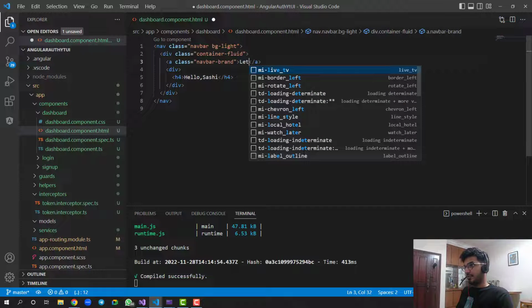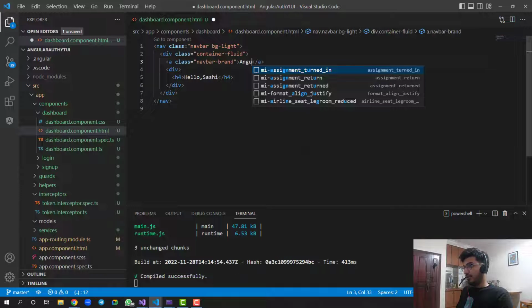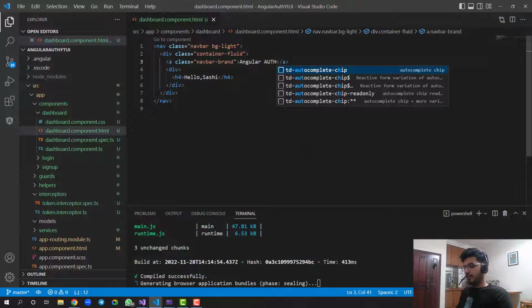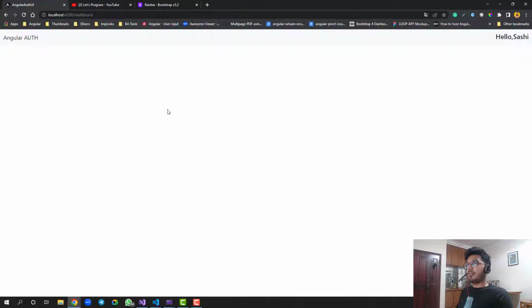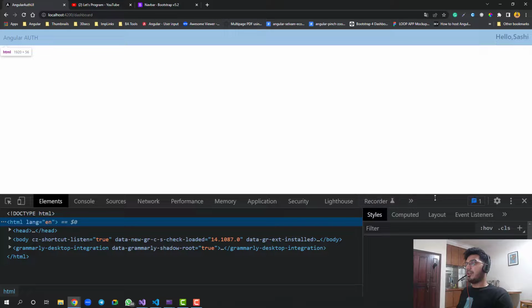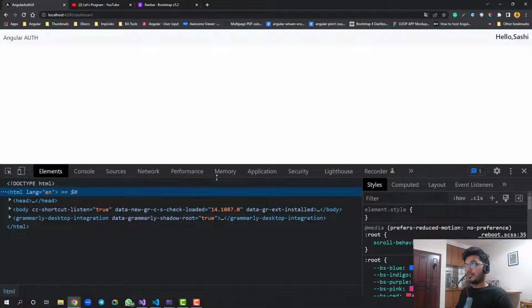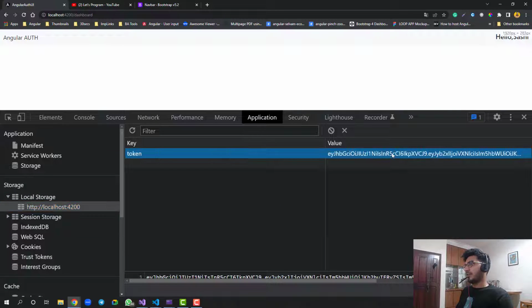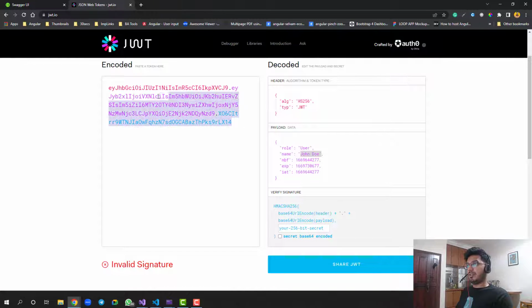This is our application, Angular auth. Now, if you remember, whenever login is successful, we are storing the token. If you go to the application tab and open the local storage, here you can see we have this token. Let me copy this token, go to this website which I have opened, and paste the token. Here you can see we have the name John Doe and the role, which is user. These two records we have to use to do something on the UI side.